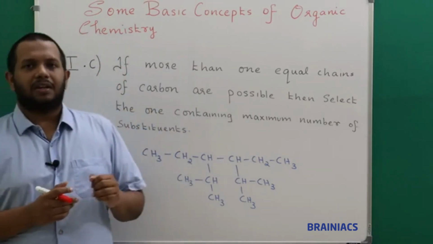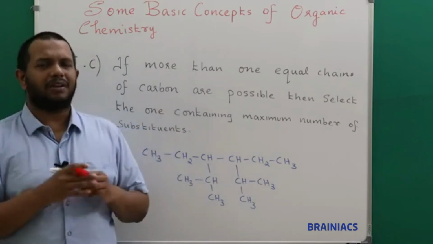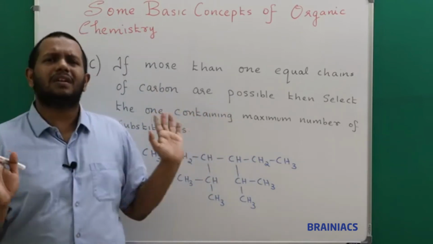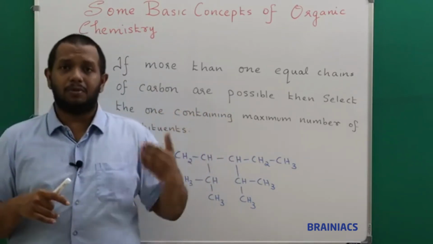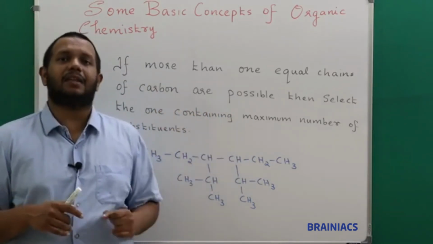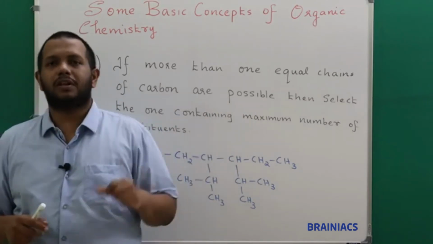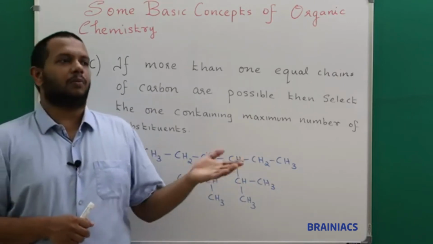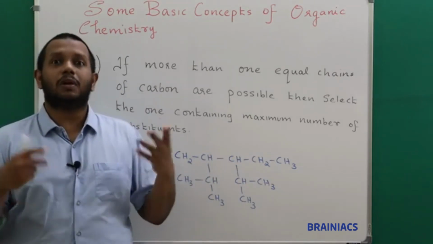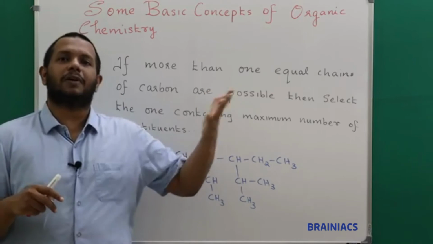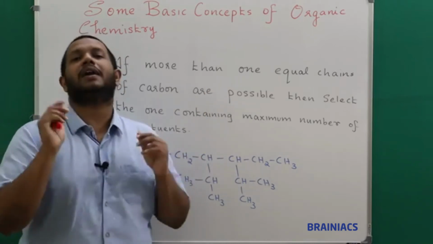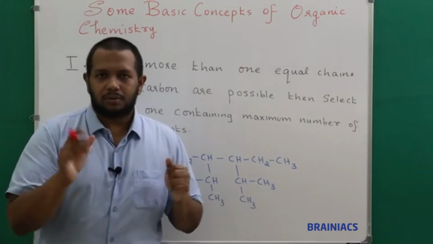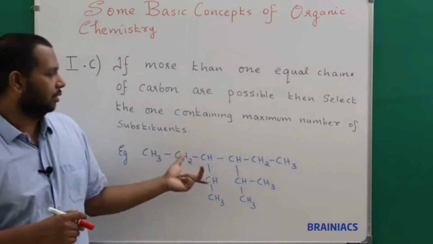It is stating that suppose you have a compound that does not have any functional group or multiple bond, only a single bonded compound, and you find identical length. For example, in one route if you go there is 5, in another route 5, another route 5. Whatever route you take, you get 5 carbons, so which path should be my parent carbon chain? This will be a doubt. So this will become clear with this example.